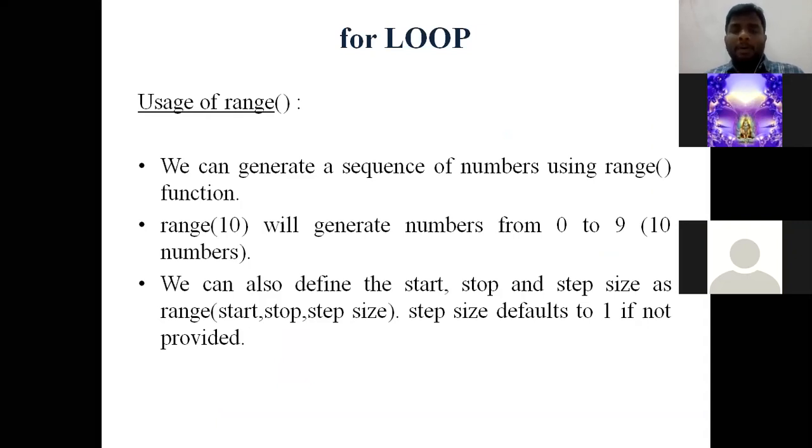There are three important points which need to be remembered for using the range function. First point is, we can generate a sequence of numbers using the range function. Second point is, range of 10 will generate numbers from 0 to 9. Long back, when I gave an example based upon a for loop, I already told you that range 1 to 10 considers only up to 9.